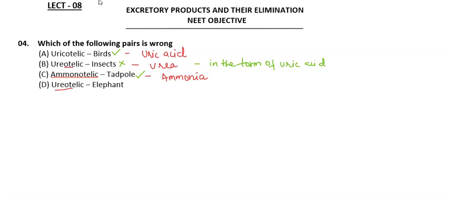So hence the elephant is a ureotelic animal. So this is also a right option. So out of all the four options, the wrong pair is the B option. So B is wrong, and that is the option that we have to select as the answer.